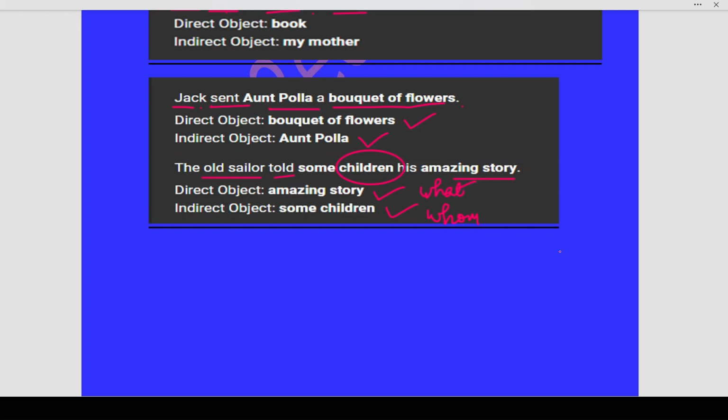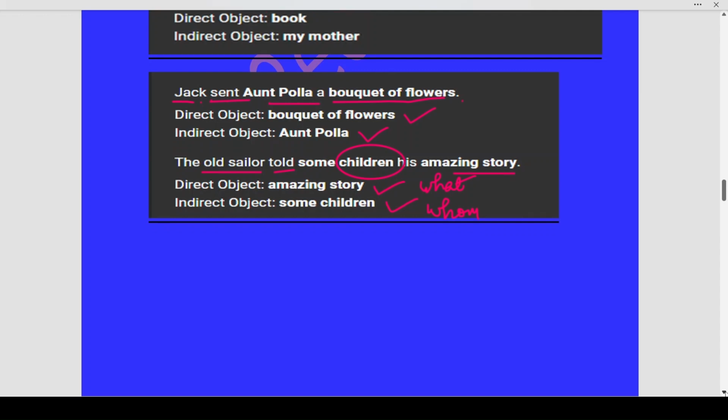This is how you will remember your direct object and indirect object.